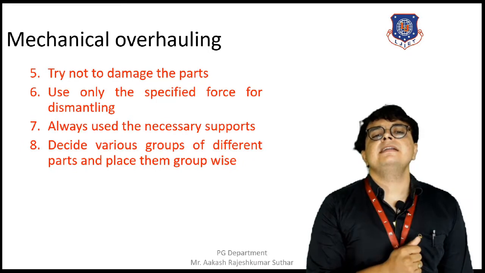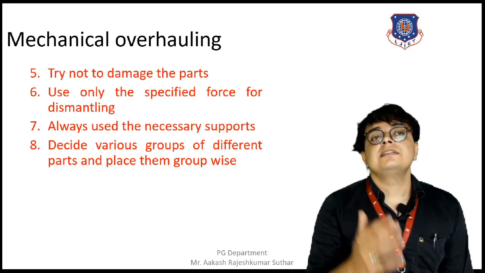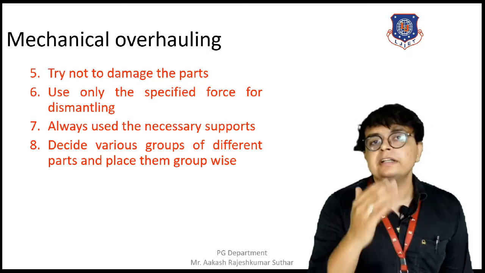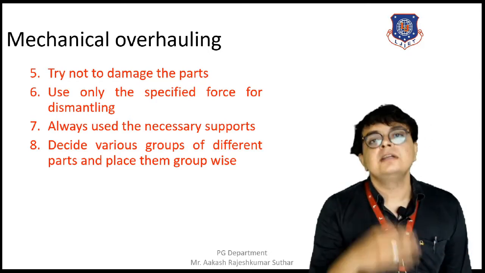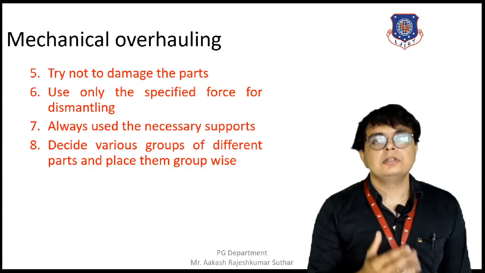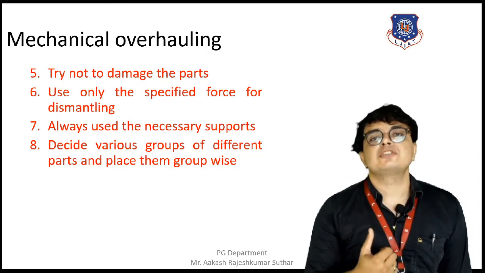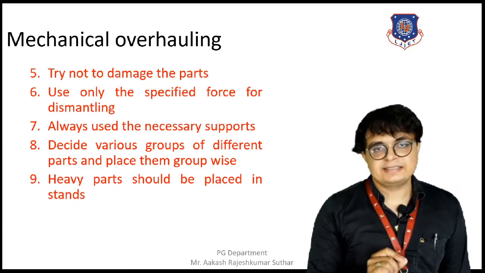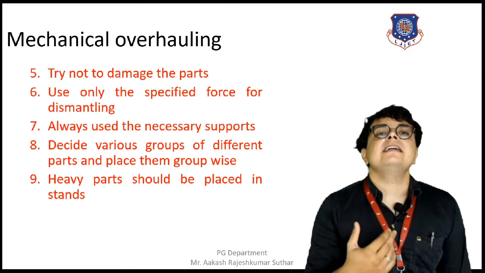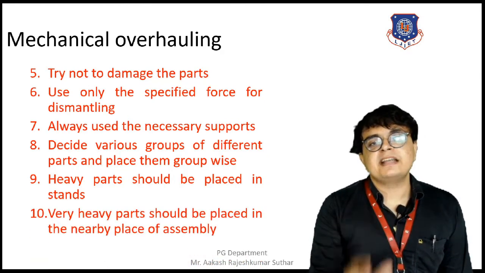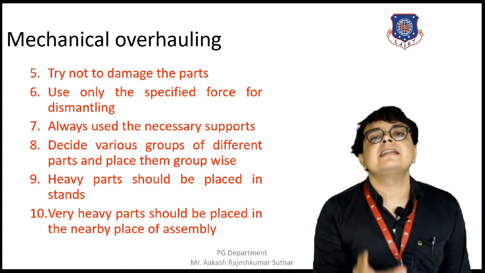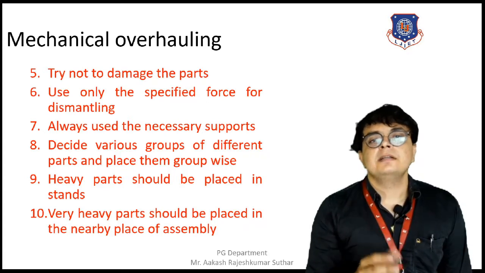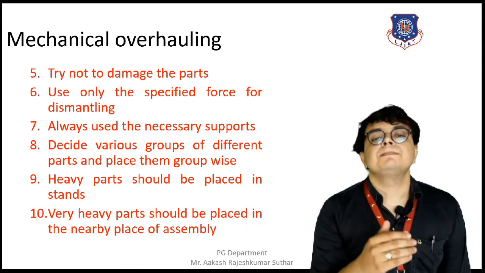Next thing that is required is we need to decide the dismantling groups. We need to finalize the groups, and accordingly we need to dismantle it. We cannot dismantle directly each and every component. So a grouping of the dismantling parts should be done, and those parts that are heavy should be placed in stands. And there are many parts that are much heavier, so they should be placed at an area that is adjacent to the dismantling place. So nearby to the adjacent area of the dismantling, we can place these heavy parts.